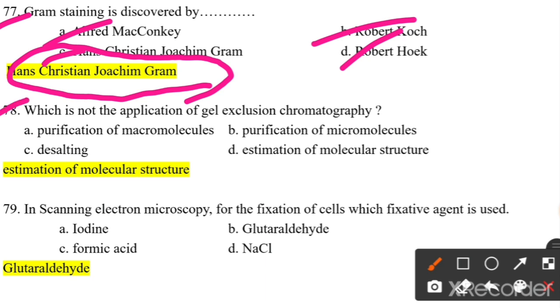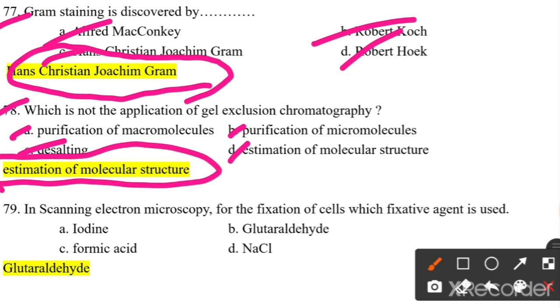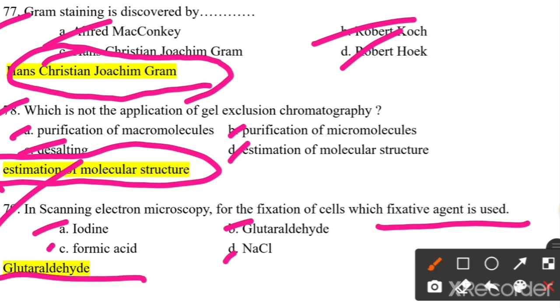Which is not an application of gel exclusion chromatography? Purification of macromolecules, purification of micromolecules, desalting, estimation of molecular structure. So what is not an application of gel filtration chromatography is estimation of molecular structure. In this chromatography we can't estimate the molecular structure of the biomolecules. In scanning electron microscopy, for the fixation of cells, which fixative agent is used? Iodine, glutaraldehyde, formic acid, NaCl. So glutaraldehyde is used as a fixative agent in scanning electron microscopy.